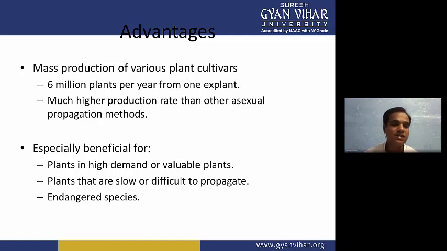Then the next advantage is that it is especially beneficial for plants in high demand or valuable plants. Suppose an ornamentally important orchid is there, which has very good potential for the market. If you can grow that ornamentally important orchid in in vitro condition, you can sell that plant in the market.